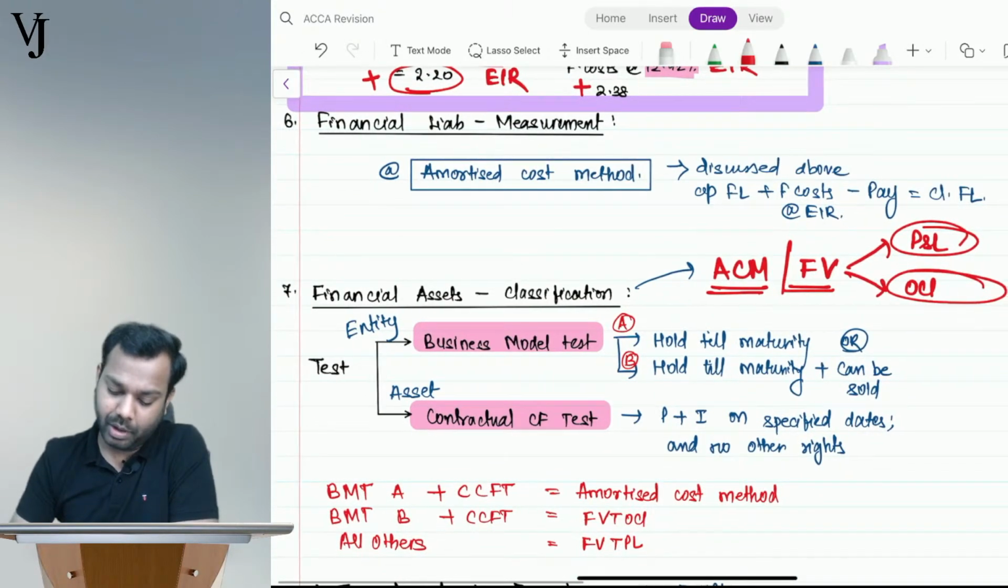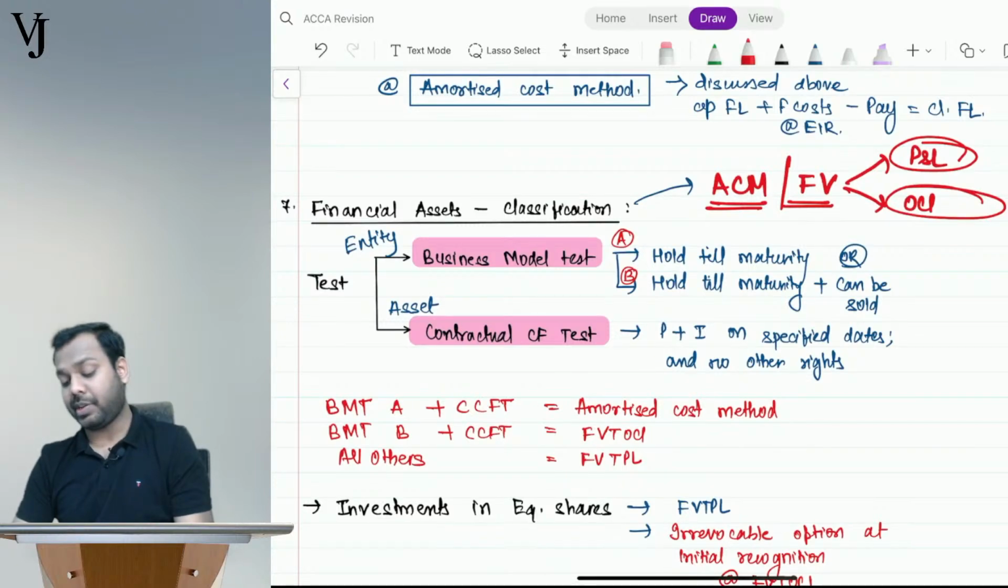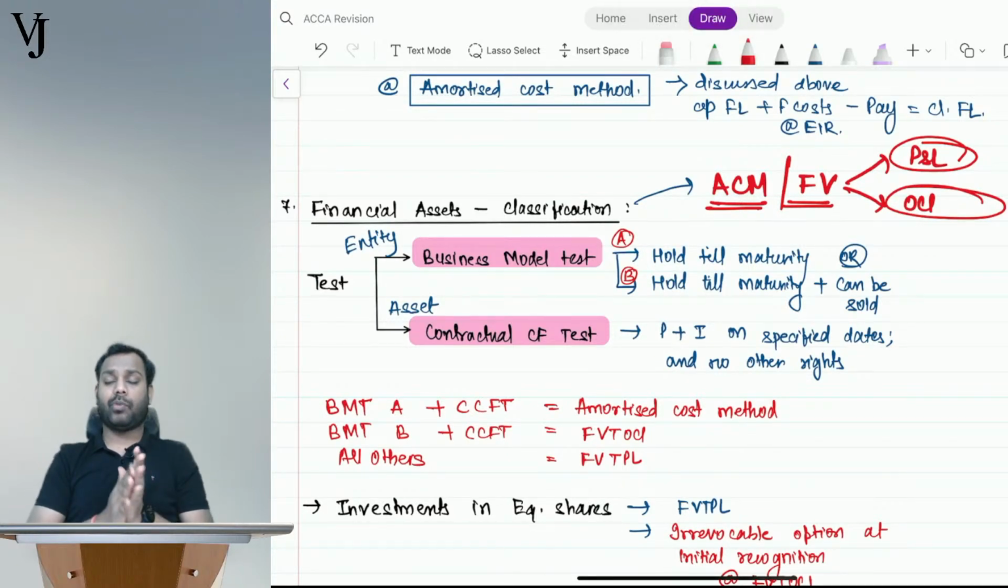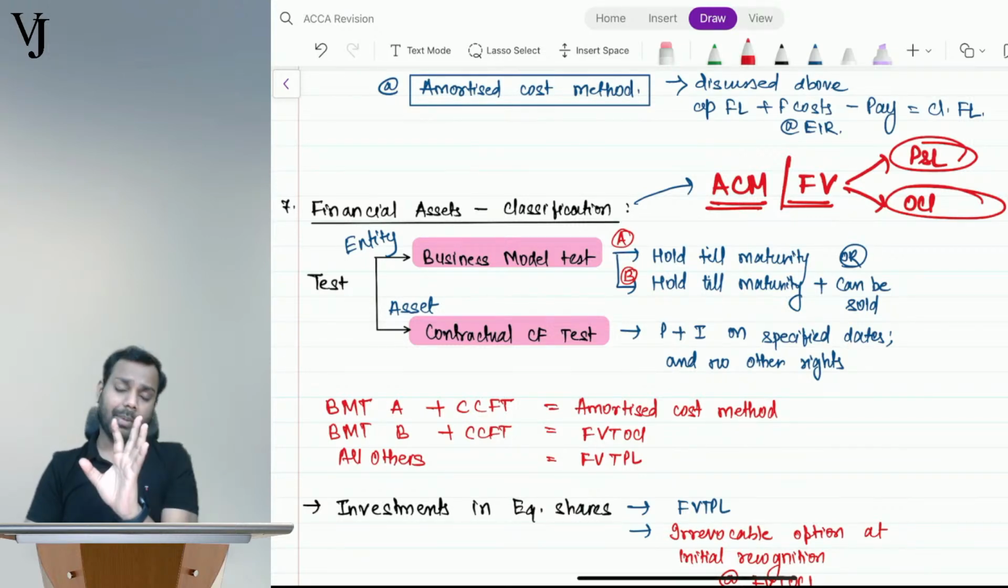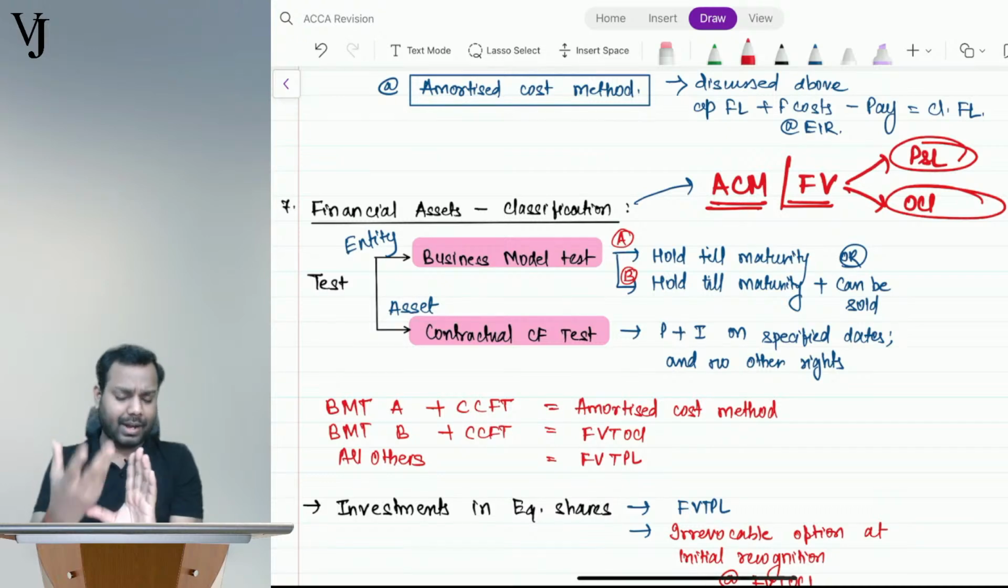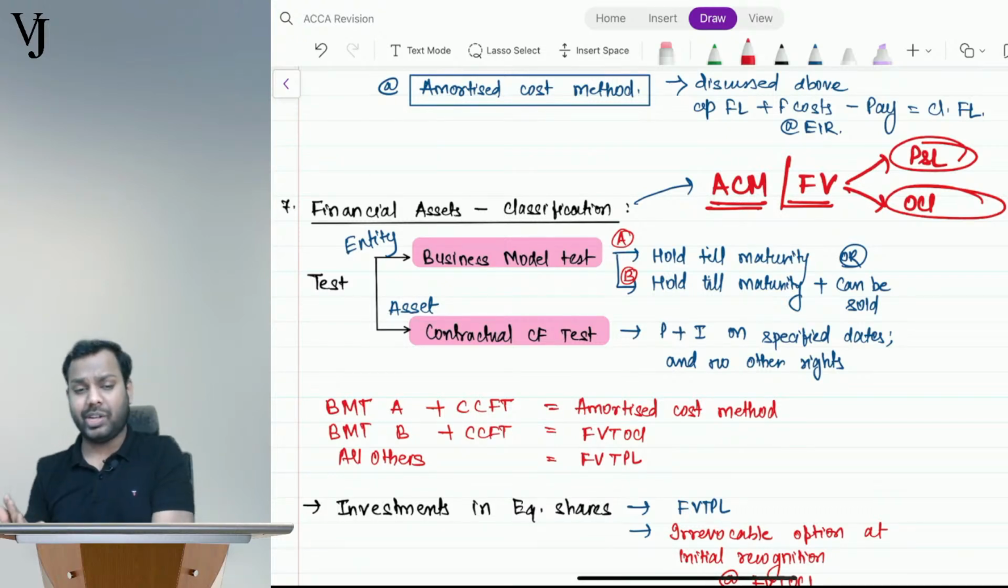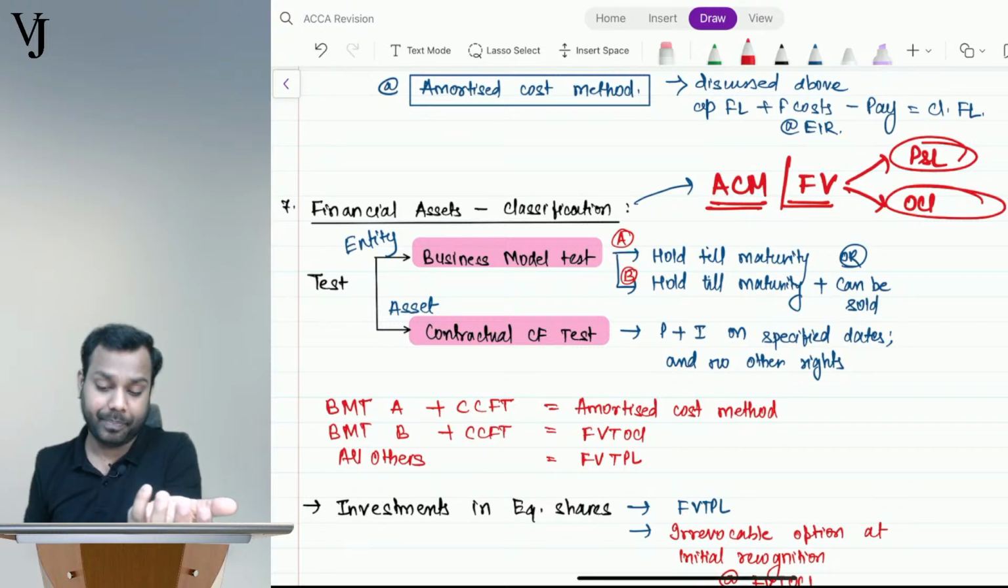Now understand, I was discussing the business model test of financial assets. So there can be three intentions. One, I will hold it till maturity. Two, if I get better or higher returns, I will sell it off. Three, I have purchased this asset for selling it off, that is held for trading.